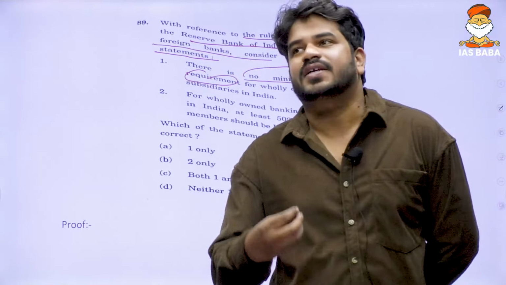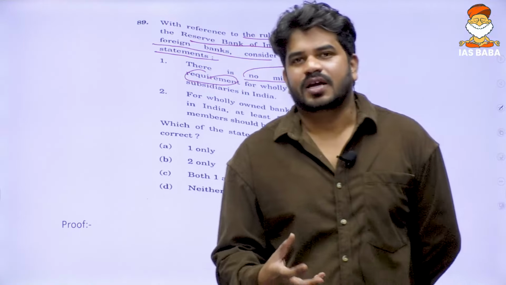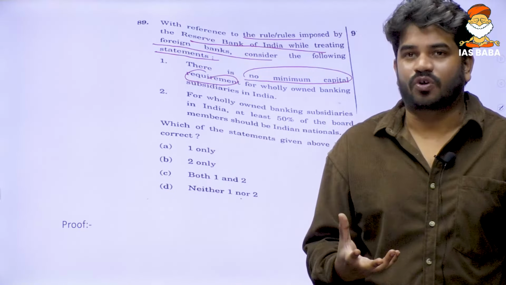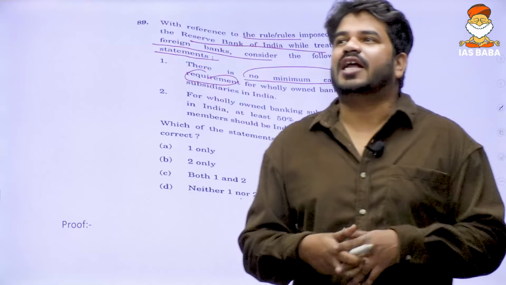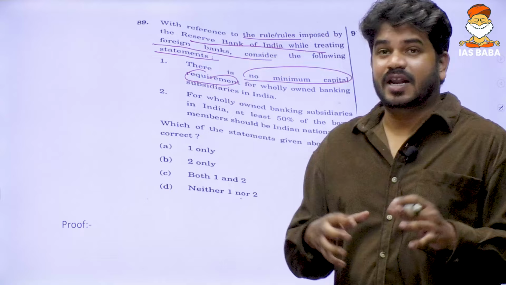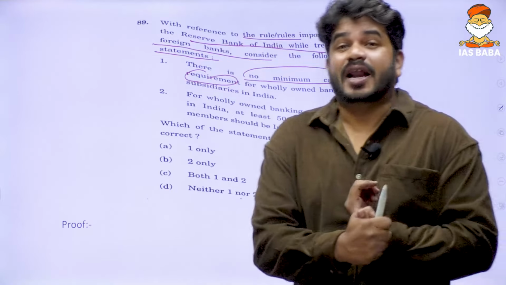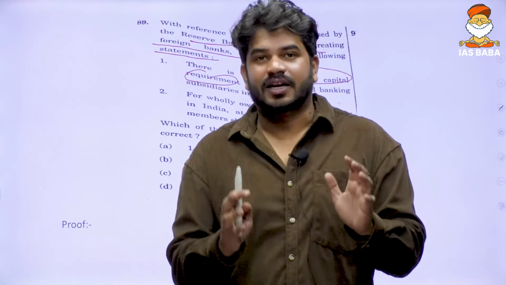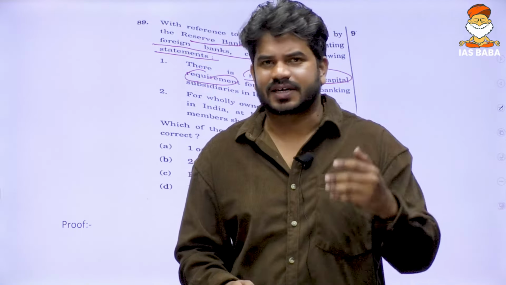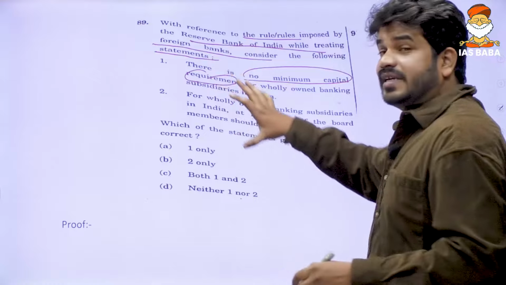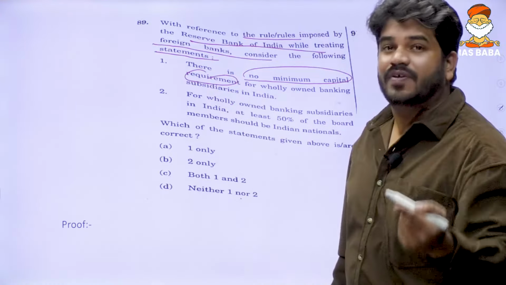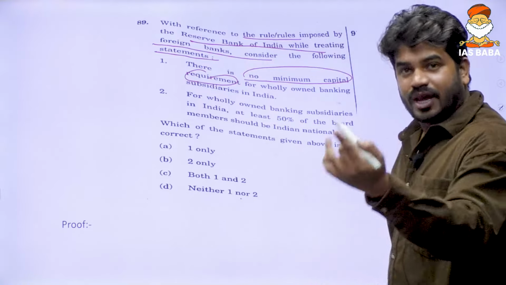Now understand, there are certain norms called the Basel norms. Basel norms are those hygienic practices which the banks have to follow, so that the chances of banks failing come down. Among the Basel norms, one of the most important parameters you have to look for is the capital requirements. For example, the capital to risk weighted asset ratio. Since every bank has to follow the Basel norms, every bank has to have a capital requirement. You can arrive at that also.